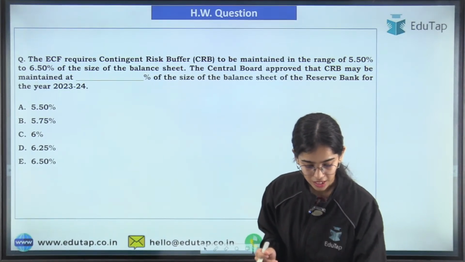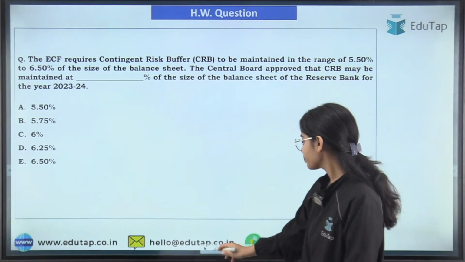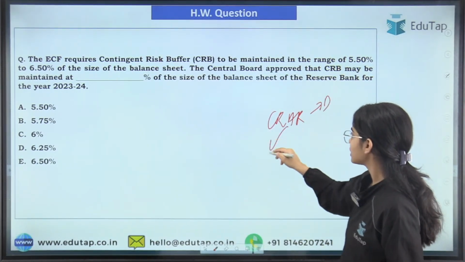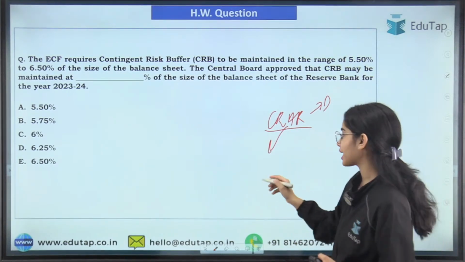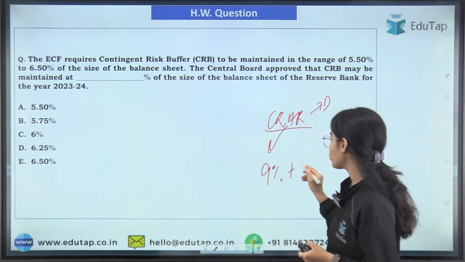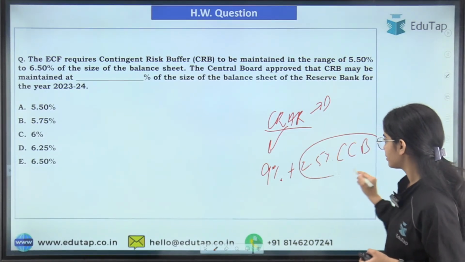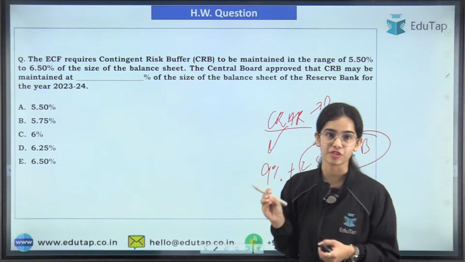There was a question asked earlier, so simply I'm going to tell you that the CRAR, the capital to risk weighted asset ratio, for a bank is 9% actually. The 2.5% is the capital conservation buffer.